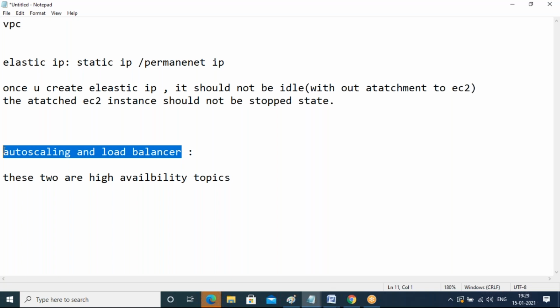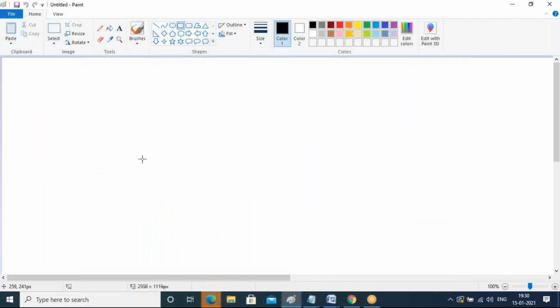There are many ways to do this, and AWS has these two methods. These are not only AWS topics, guys. Auto scaling and load balancer are general concepts, and in AWS we also have these topics. What is a load balancer?